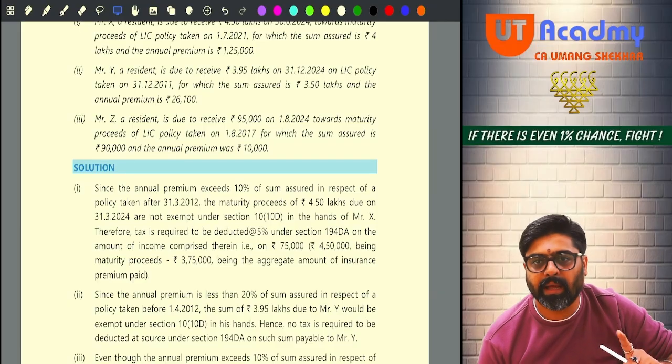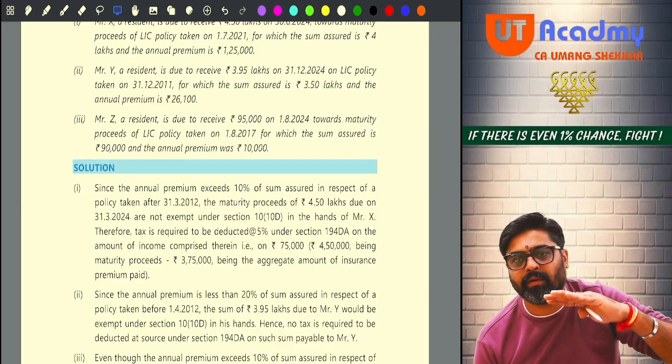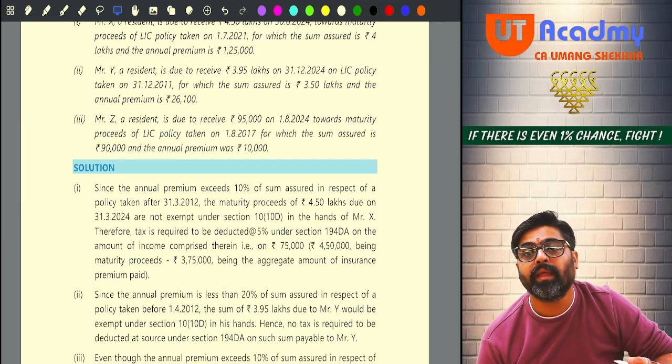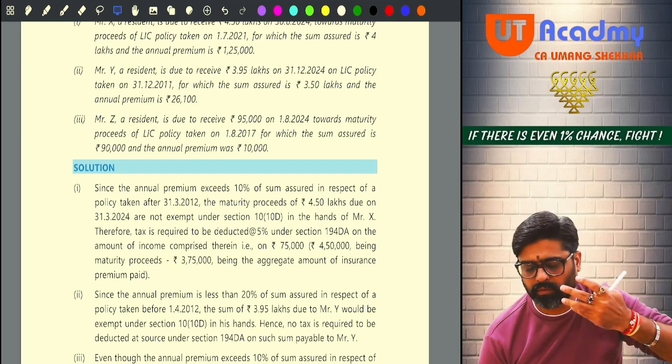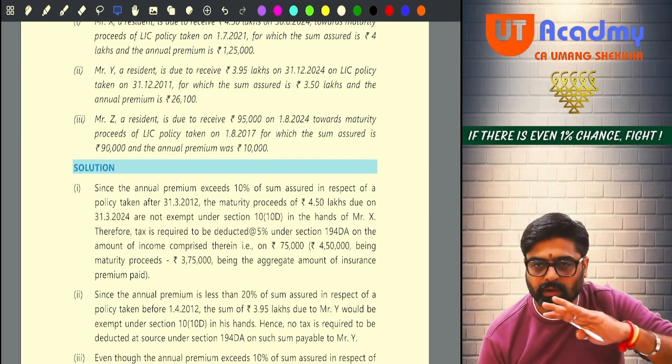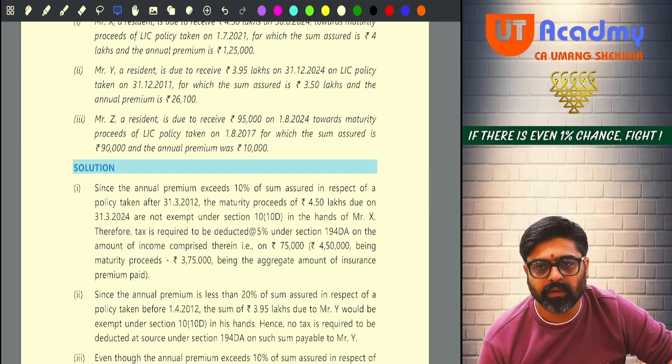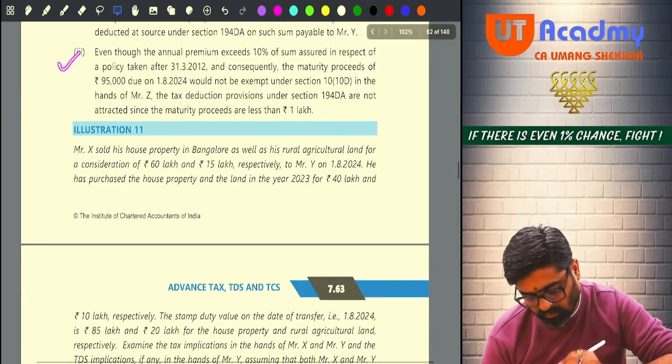194DA will be applicable only if the amount coming from the life insurance policy is 1 lakh rupees or more. And since that amount is not 1 lakh rupees or more, there will be no TDS, even if this amount is not exempt. Getting my point? So this was your third point.